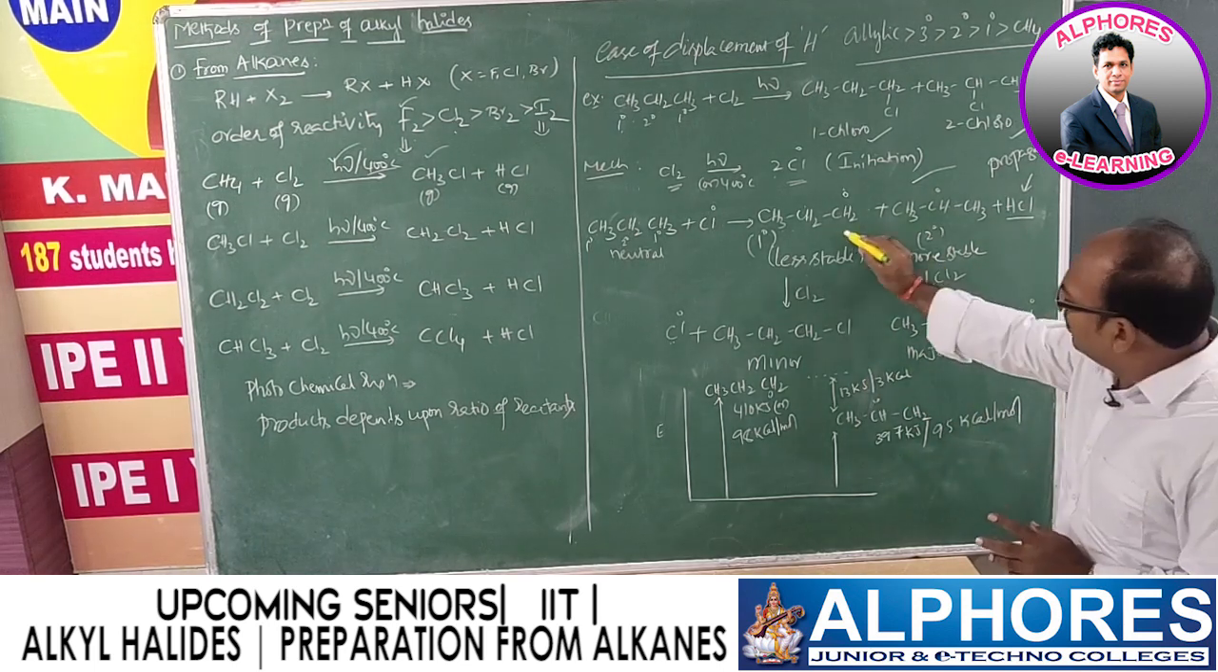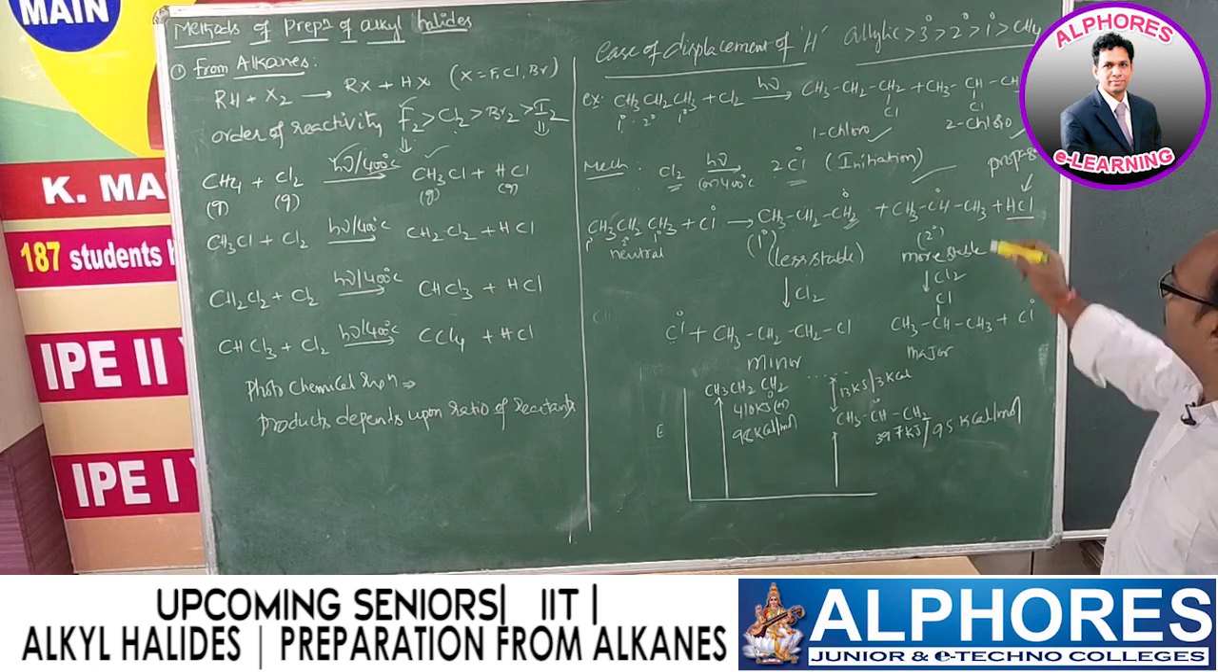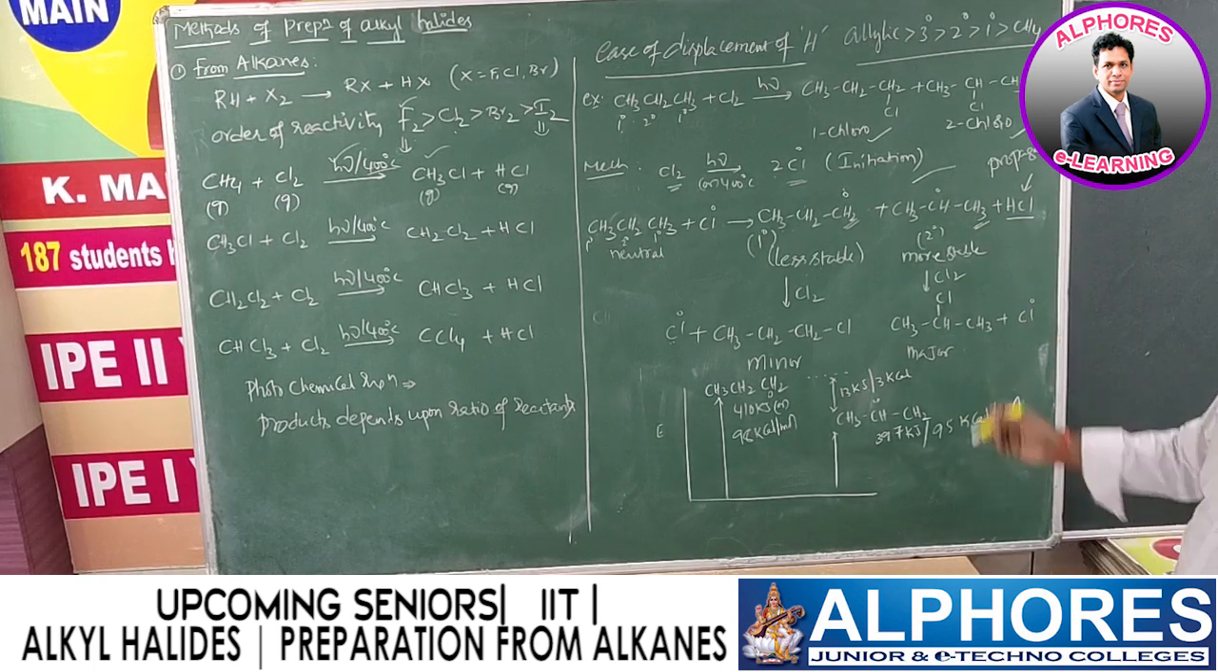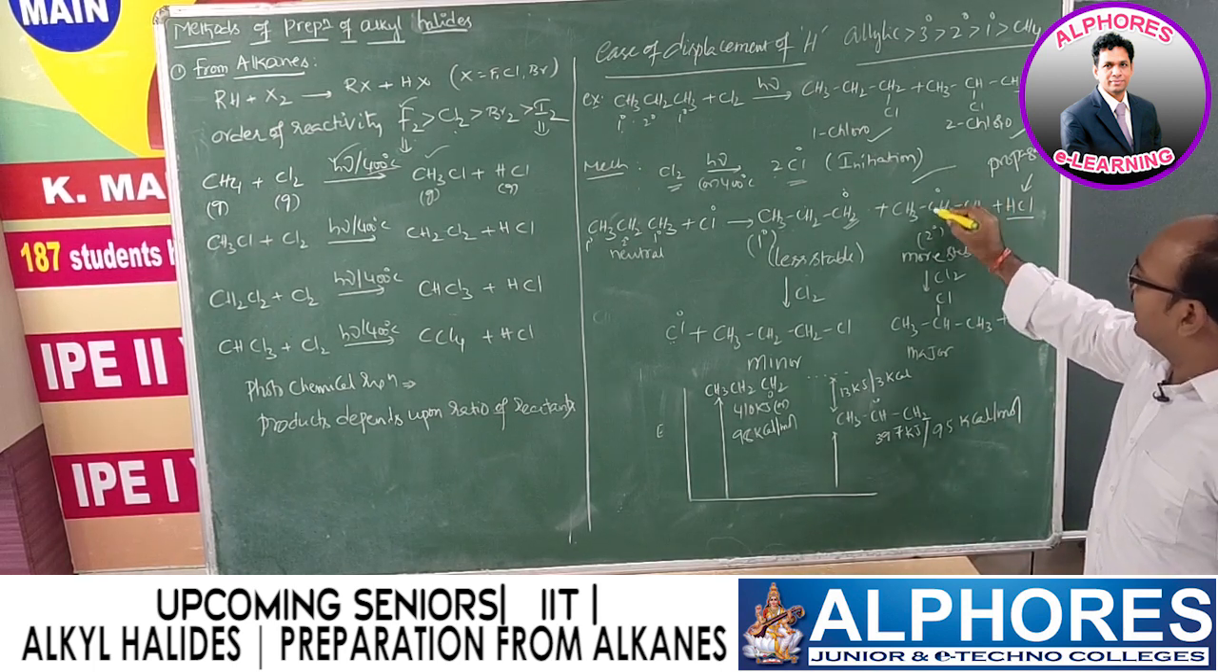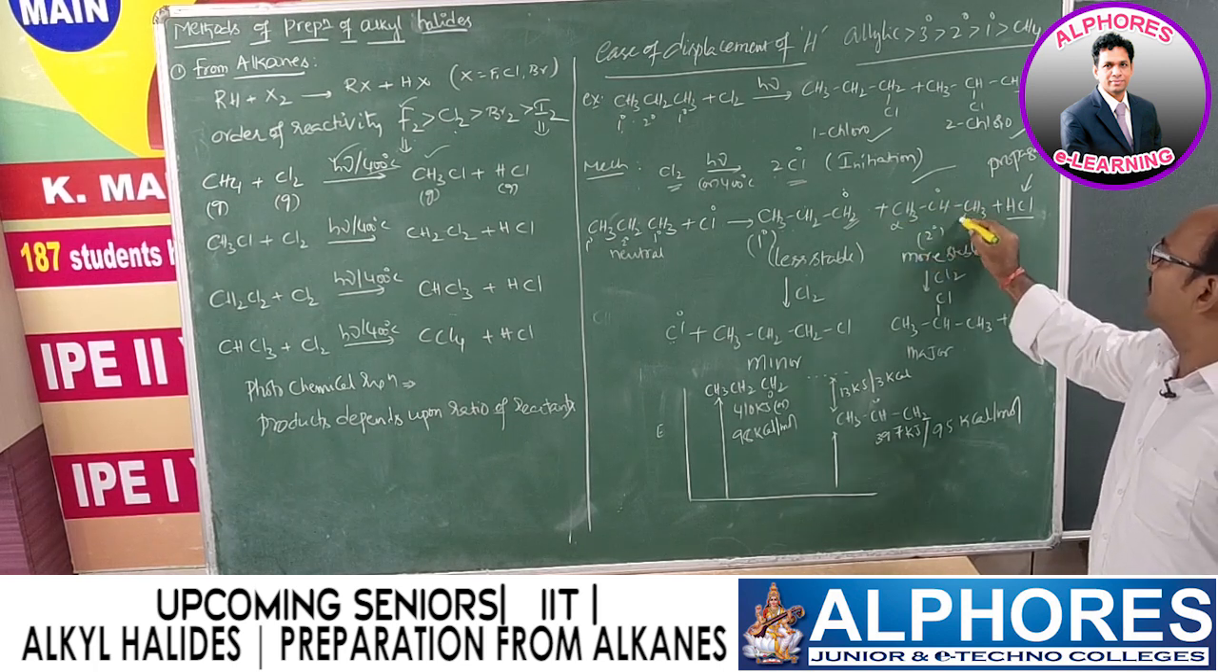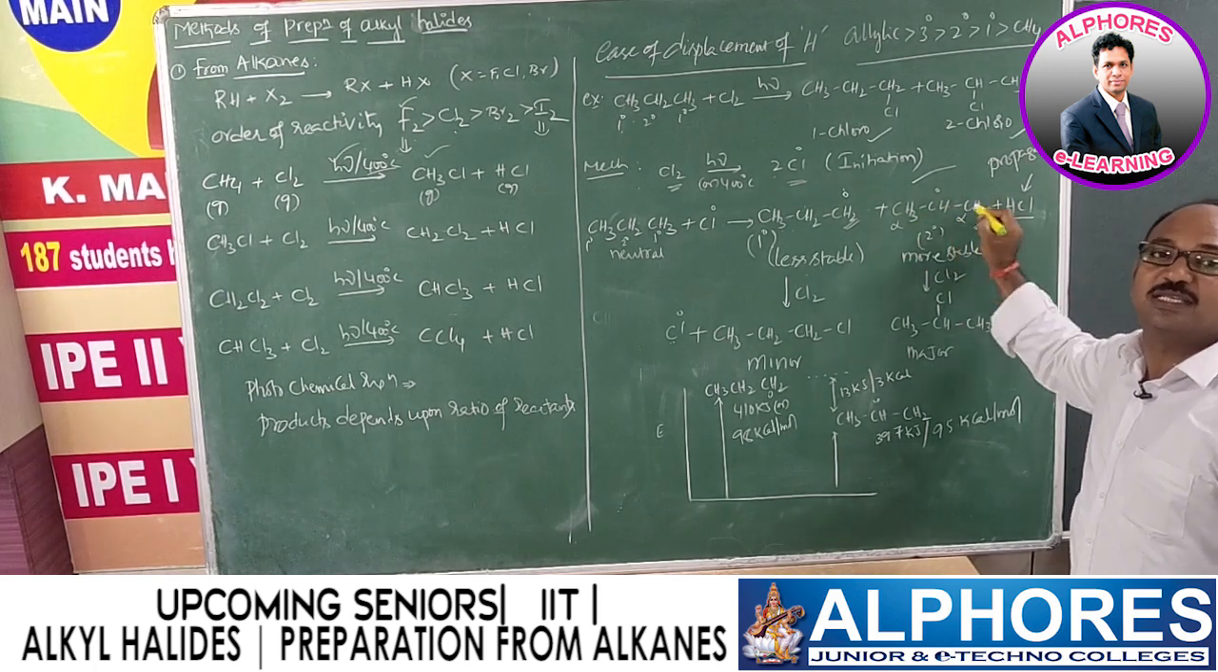So sir, you mentioned that this one is less stable and this one is more stable. How do you know? As we learned earlier, the secondary free radical consists of 6 alpha hydrogens, here 3 plus 3, total 6 alpha hydrogens.